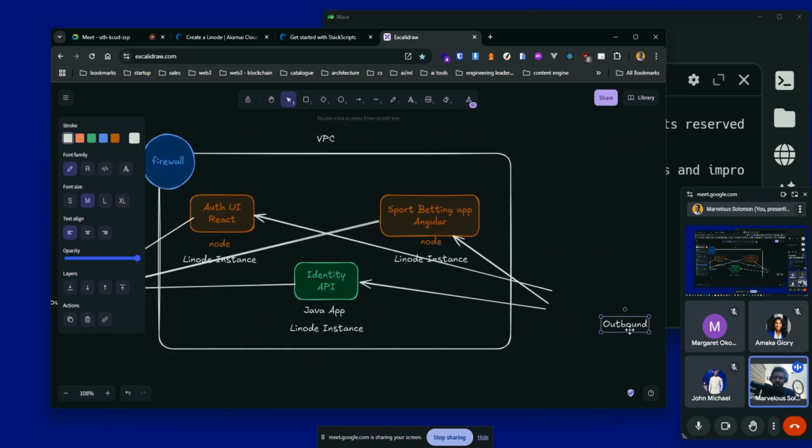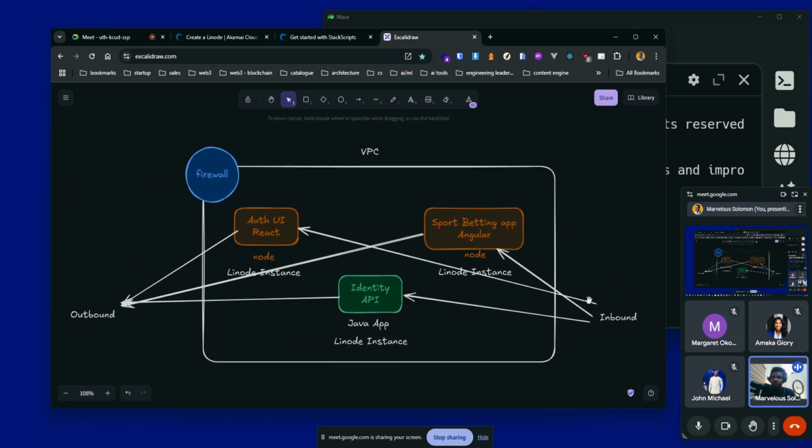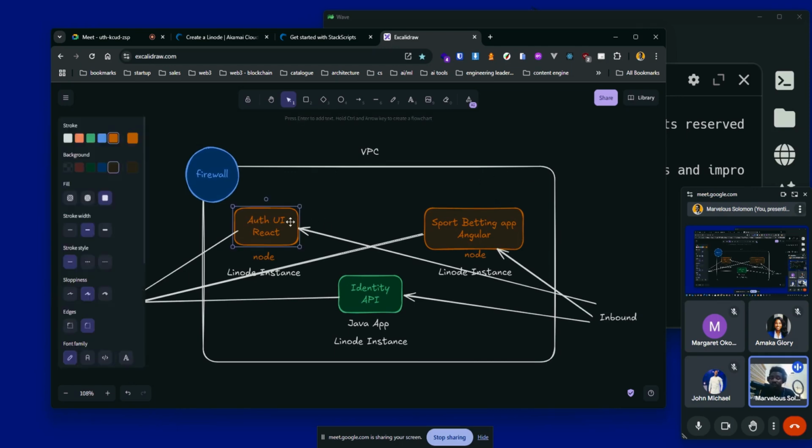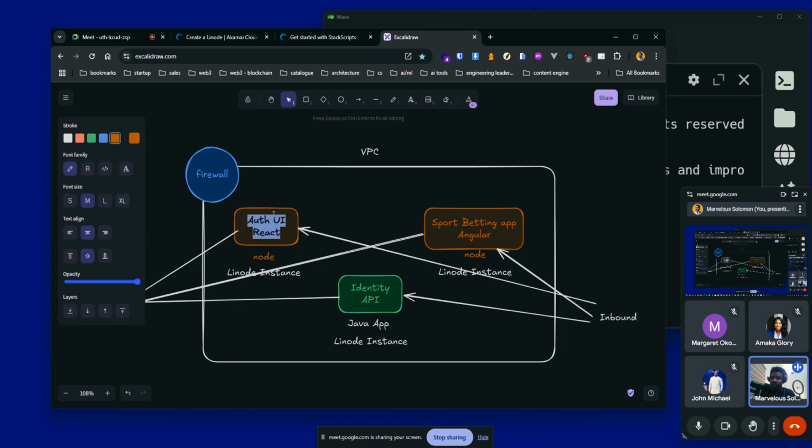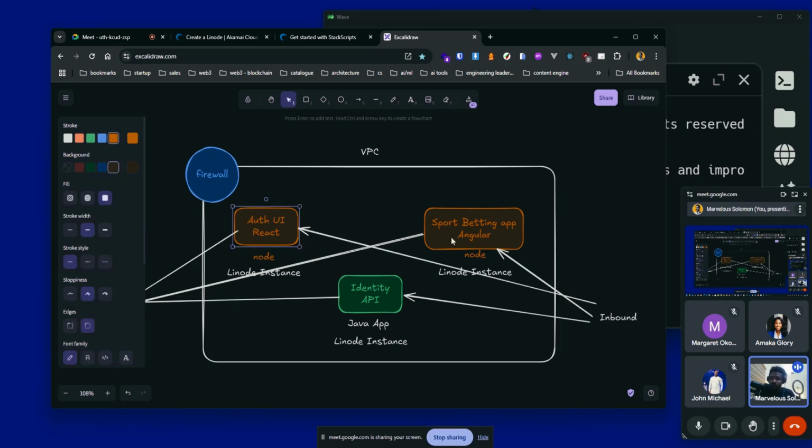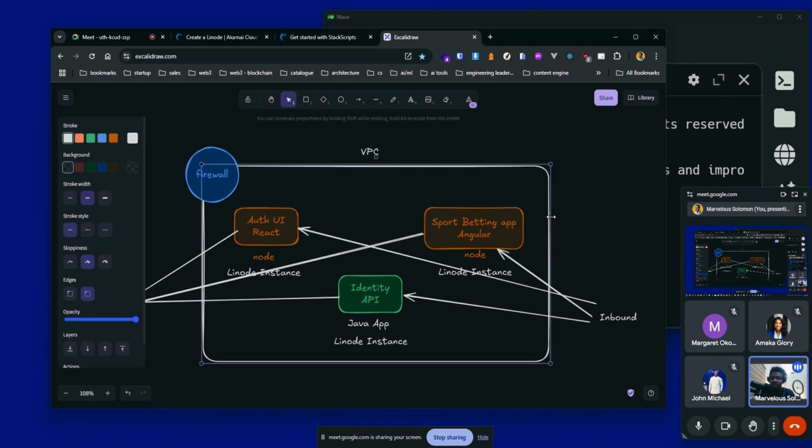So you can actually configure this from a firewall, from a VPC level. You can say, okay, what can access this VPC, what should not be able to access this VPC. And then when you get to the Linode level itself, you can then configure additional firewall rules as well, right? But this serves as a way to create a private, isolated cloud for you where you can perform all these activities, have multiple services that can probably communicate with each other.